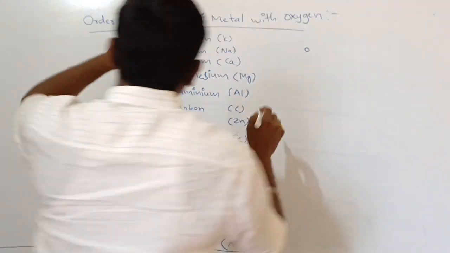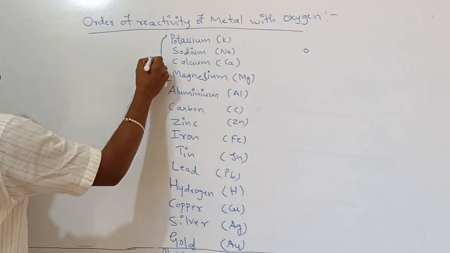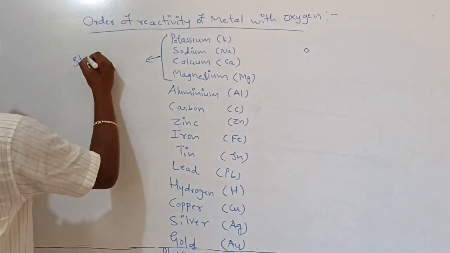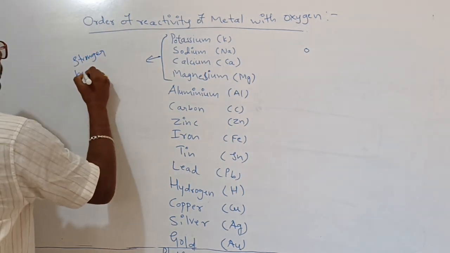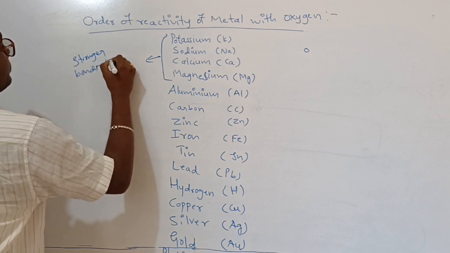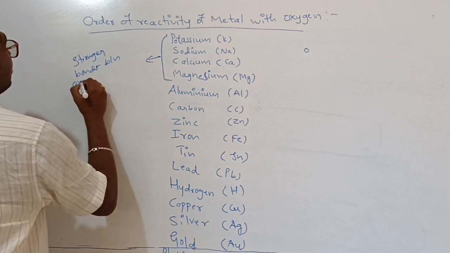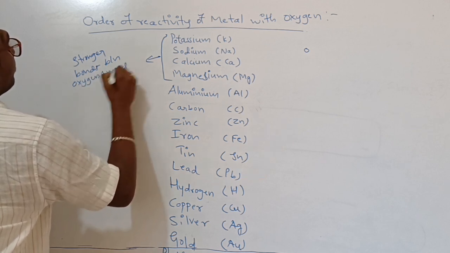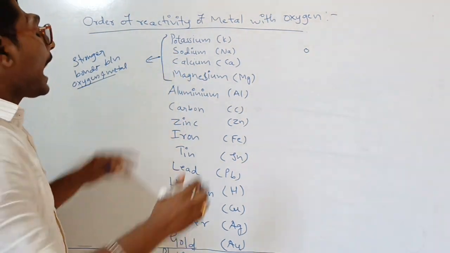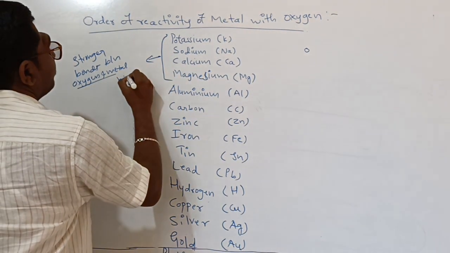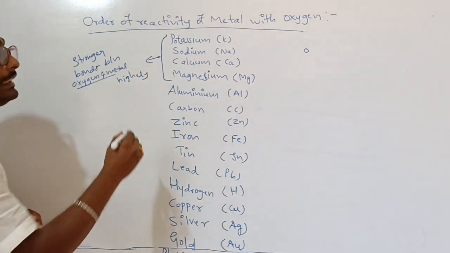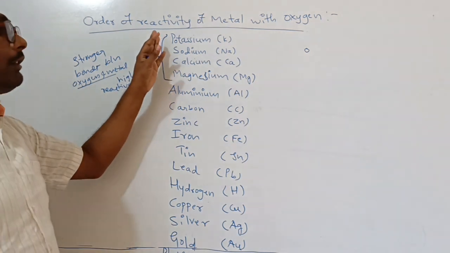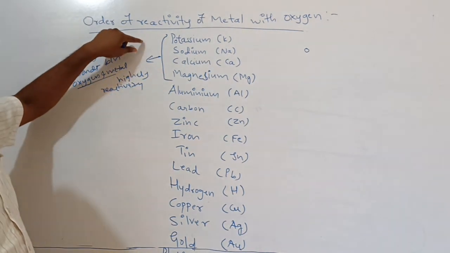These first three make stronger bonds between oxygen and metals. These are rich in electrons, meaning highly reactive. Those which are rich in electrons and want to give them are highly reactive in nature.